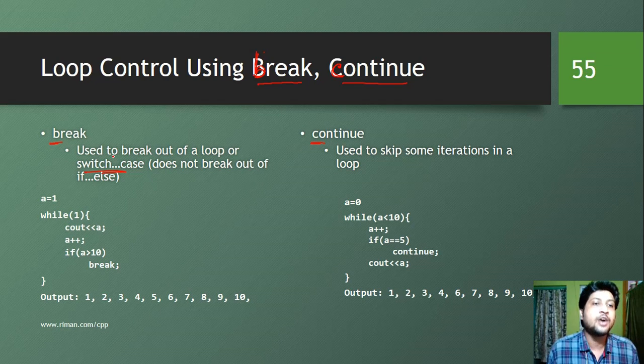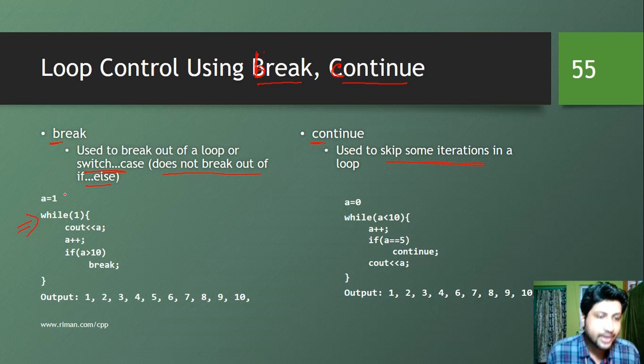Now we are going to see how break works in case of loops. We have taken a while loop as an example. Also, one point to be noted, break doesn't work on if else. That means you cannot break out of if else using a break statement. Continue actually skips some iteration. It is used to skip some iteration in the loop. It doesn't work anywhere else. Continue only works on loops. It might be while, for, or do while, it doesn't matter.